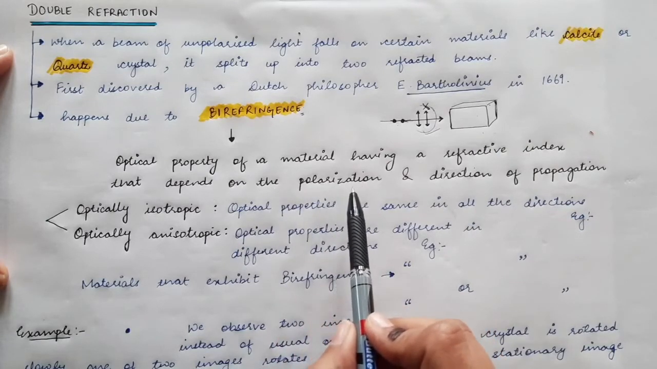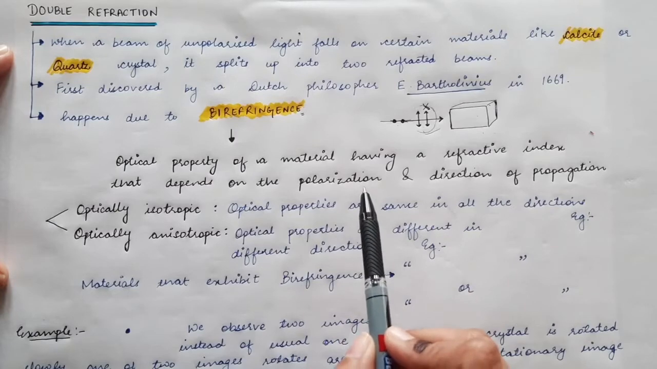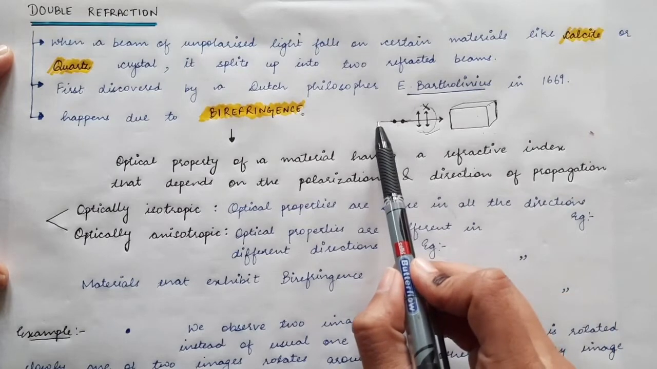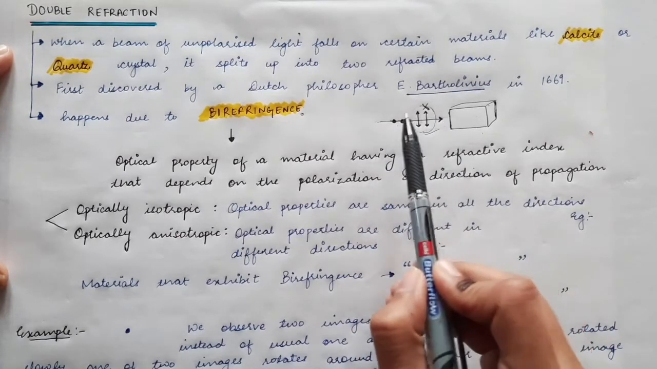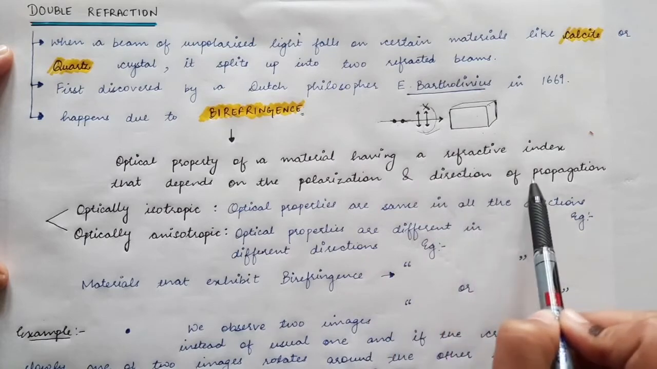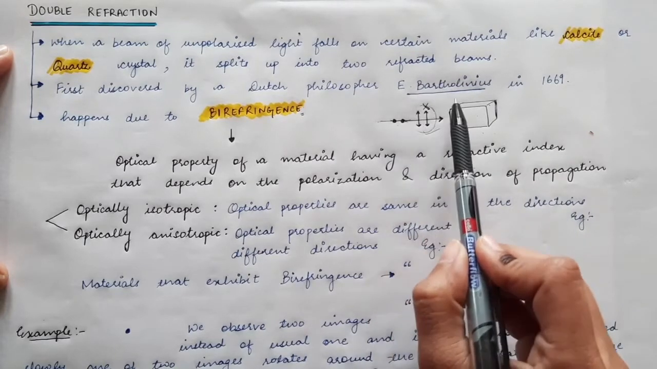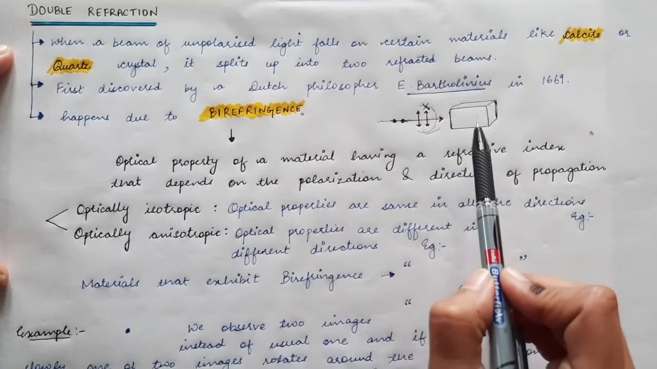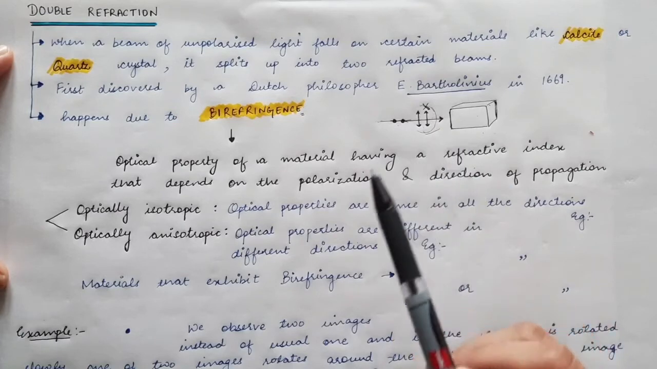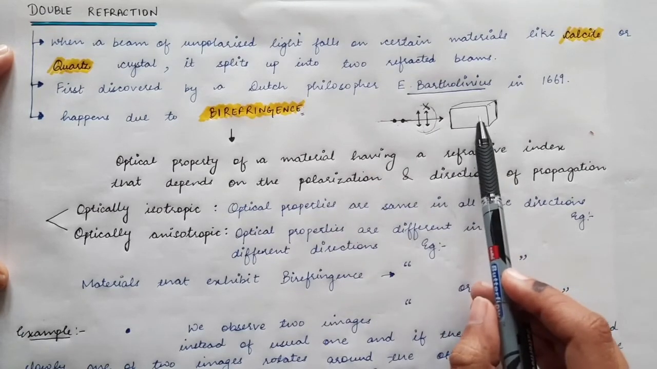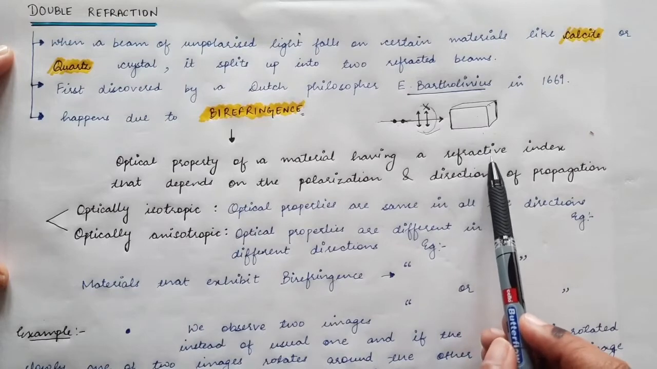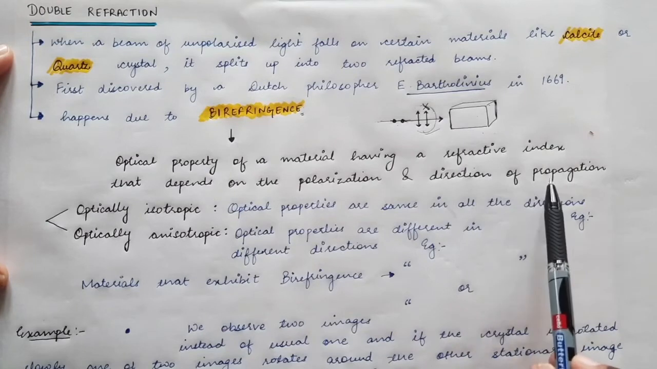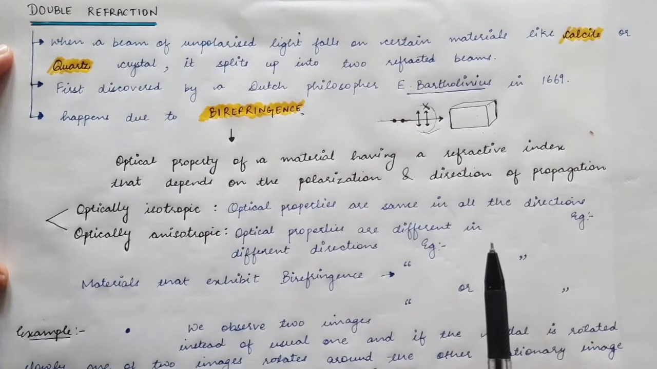So in these materials, the refractive index depends upon the polarization state, the direction in which the electric field is vibrating, and also the direction of propagation of the light. If you make the light fall from the left-hand side, the refractive index will depend upon the direction of propagation. If you change the direction of the incident light, the refractive index experienced will be different.